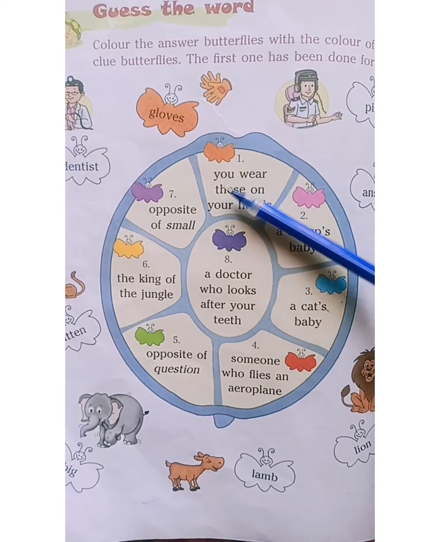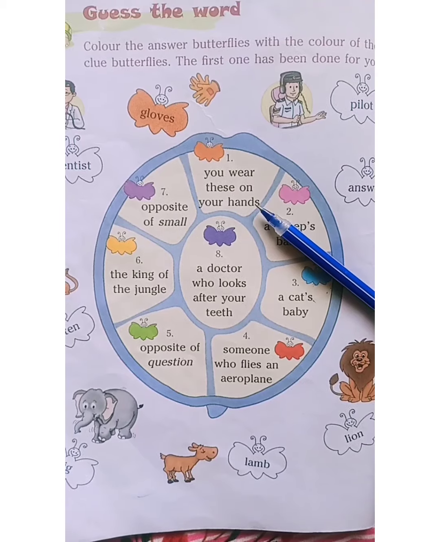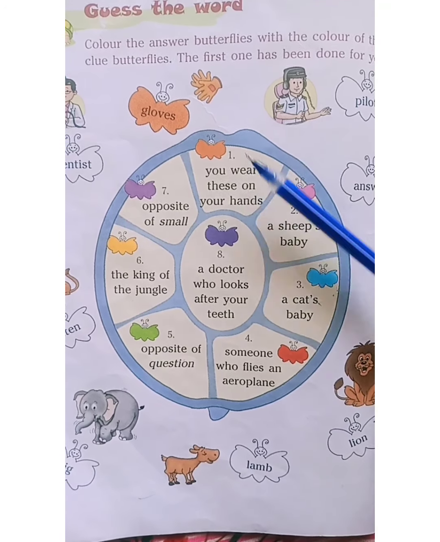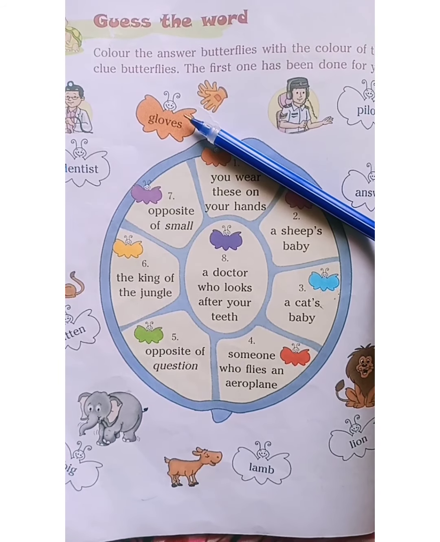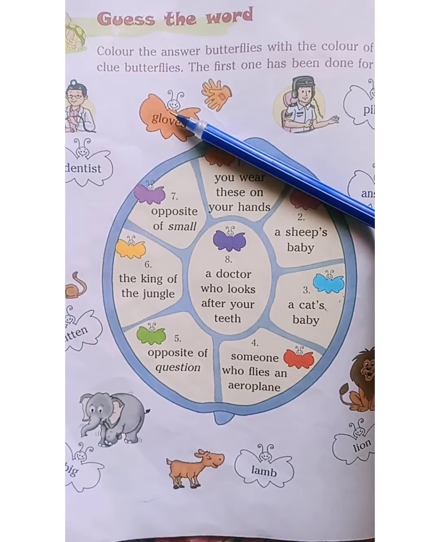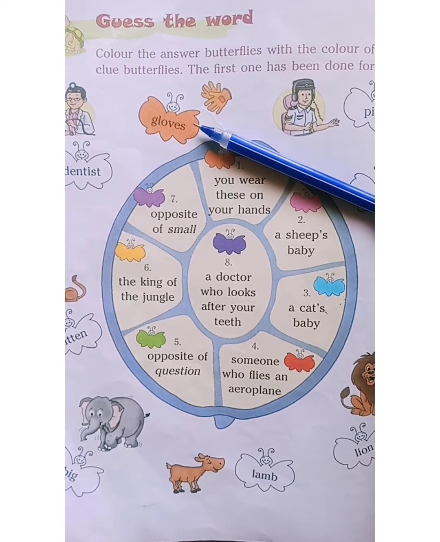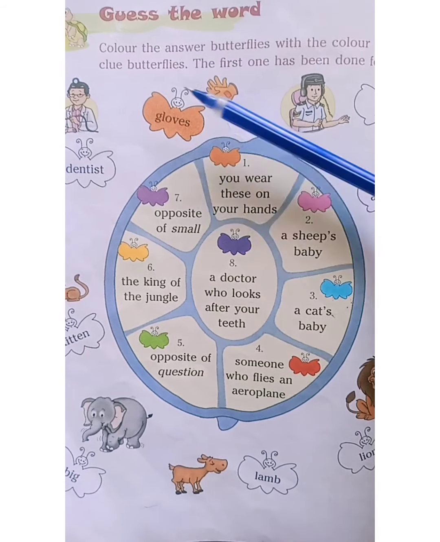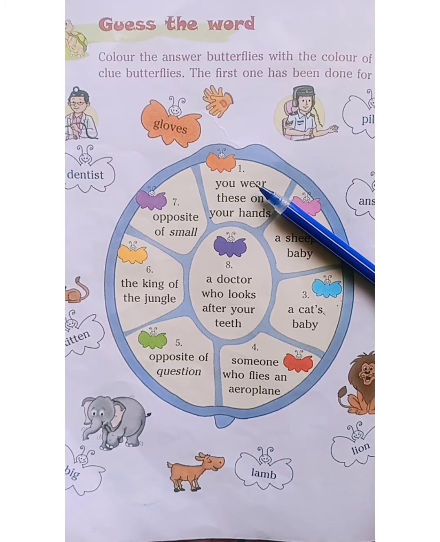You wear these on your hands. Children, what do you wear on your hands? Do you know? Yes, gloves. So, the butterfly in which gloves is written is colored orange. Isn't it? Yes.